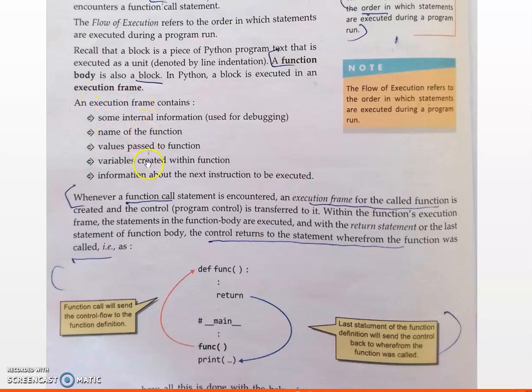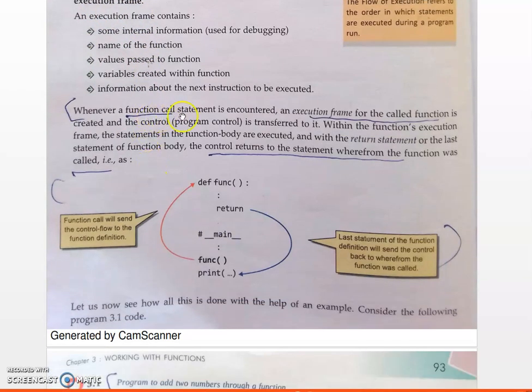When a function call statement is encountered, the control is transferred to the function definition. Here we are calling the function, so immediately the control flows to the function definition. First, an execution frame for the called function is created, and then the control is transferred to it. Within the function's execution frame, only the function body statements are executed.